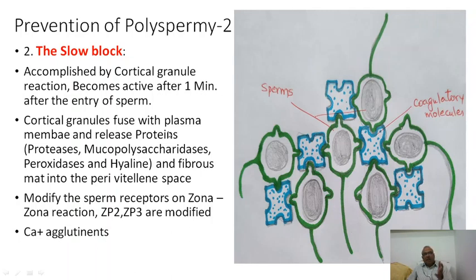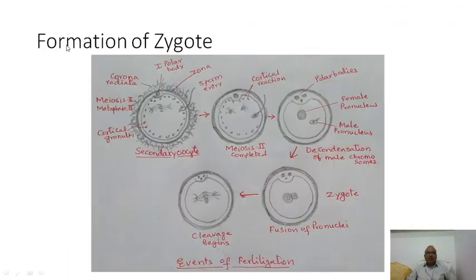So these are the mechanisms, very, very easy to understand. Fast block by changing the membrane potential, slow block by secreting the proteases, mucopolysaccharides, peroxidases, and a very hard substance called hyaline, and agglutinins. All these will not allow other sperms to enter, thereby preventing polyspermy. Okay. So what are the events?